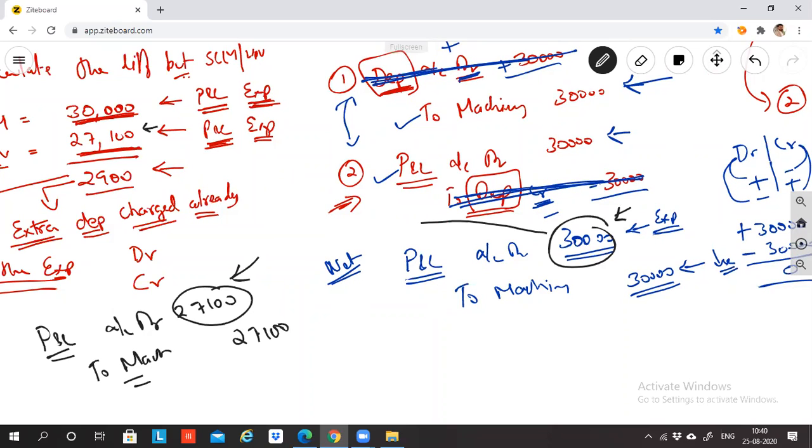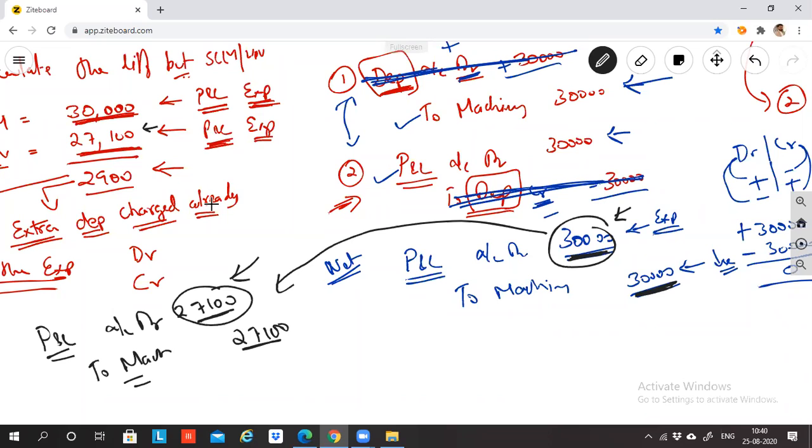From here to here, if I have to bring 30,000 to 27,100, what should I do? Please tell me. What impact should I make? Always remember that whenever you are making any changes in the accounting, it has to be done via journal entry. So what journal entry should I pass in such a way that my P&L account from 30,000 becomes 27,100, and the machinery account credit, instead of 30,000, becomes 27,100?